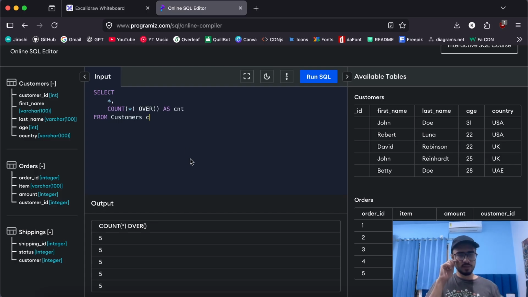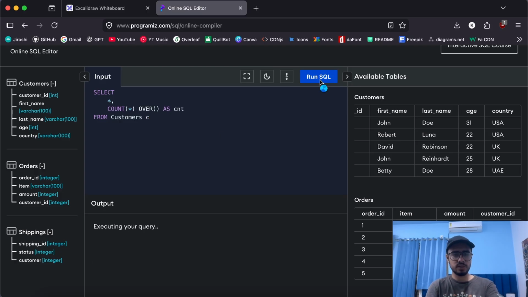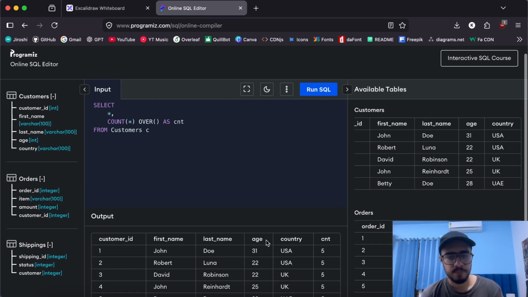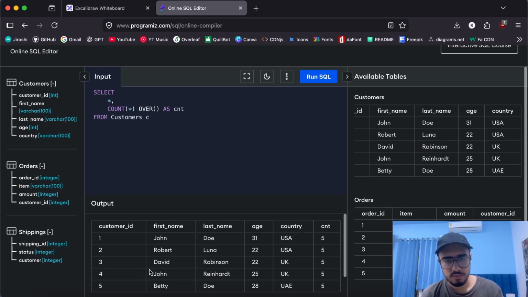Now, one of the disadvantages of using groups is that we can only select those items that have been grouped together. Just as we saw in the example, we grouped countries and names together, so we could use them in select, but we can't use other fields in select if we haven't grouped them, right? That is not the case with window functions. You can use them along with all the fields available to us. Now, if I try to run the SQL, you will see an amazing result: we got all the rows, we have everything intact, and we get a new field called count with the value of 5 5 5 5 5.